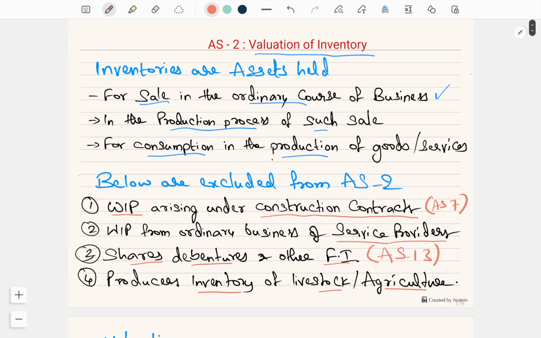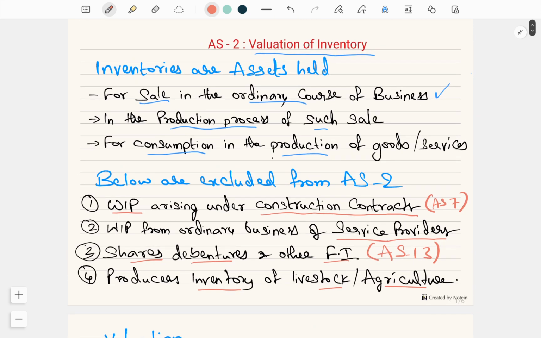So, what all we studied till now? First, inventory. What is inventory? These are the assets held for sale in the ordinary course of business, in the process of production for such sale, and for consumption in the production of goods and services.